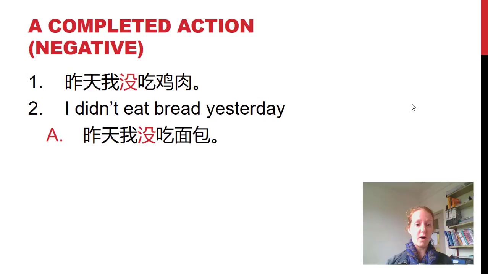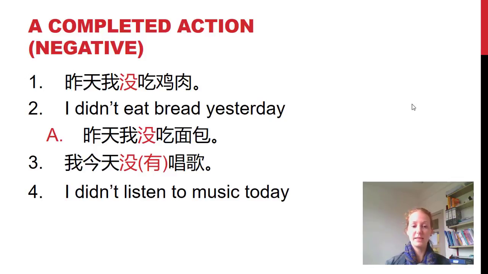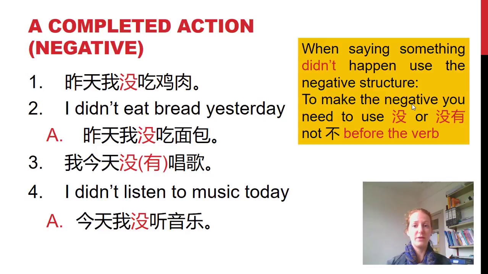昨天我没吃面包，很好。第三，我今天没有唱歌，是什么意思？Today, I didn't sing a song. I didn't sing. And 第四 I didn't listen to music today. 中文怎么说？今天我没听音乐。很好。So when saying something didn't happen, use the negative structure.